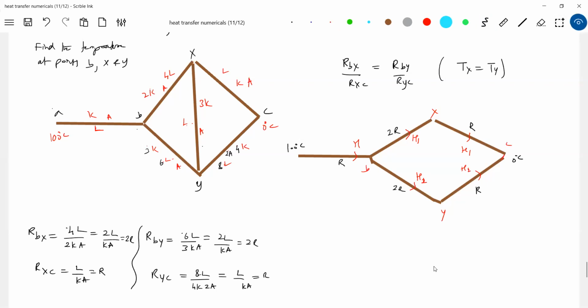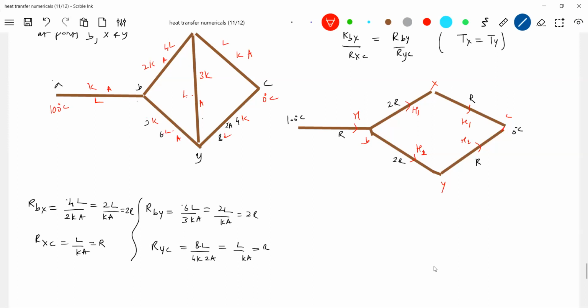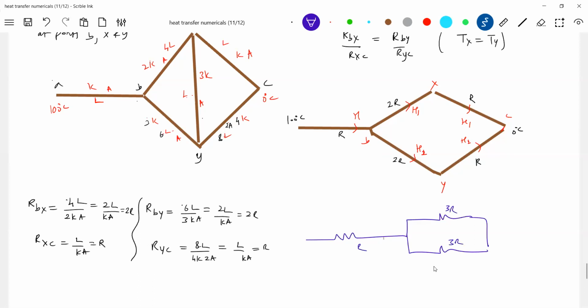Look at now. These two are in series, so shall we replace them with an effective 3R? Here this is 3R, and again they'll become parallel. I'll bring the resistor symbol, it'll be easy for you to follow. This will become 3R, 3R, and this is R. 100 degrees Celsius, 0 degrees Celsius. We have to find out the temperature of this. 3R, 3R in parallel gives 3R by 2.